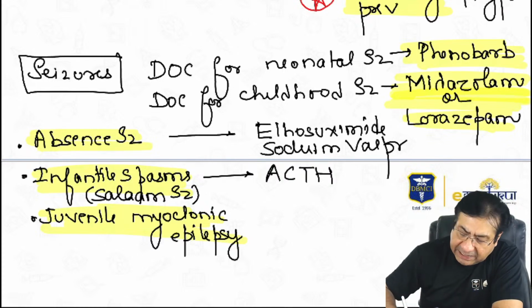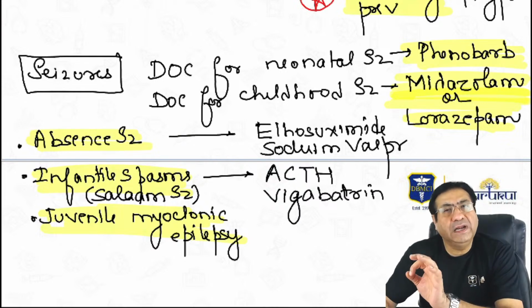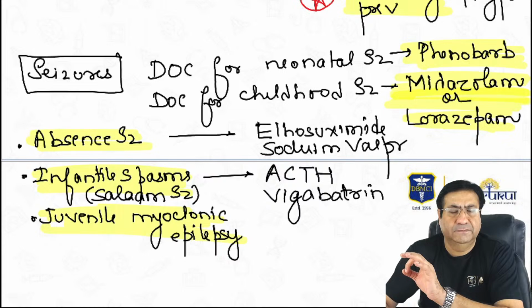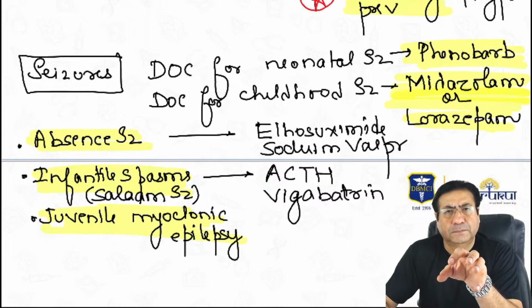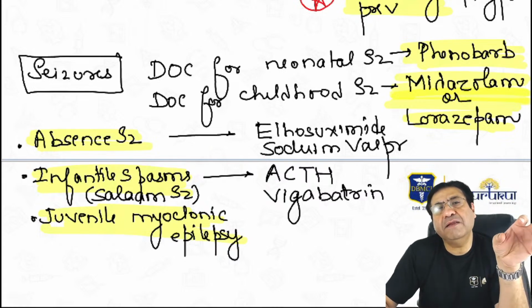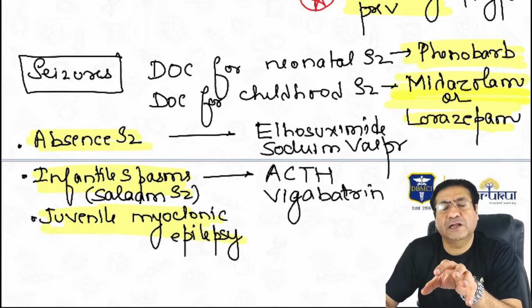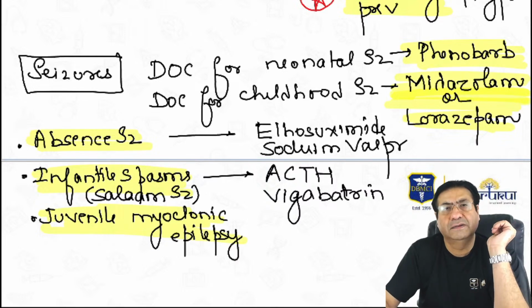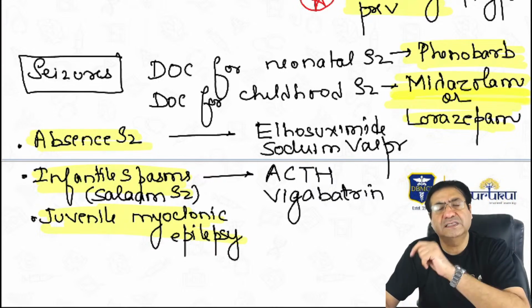Vigabatrin can be used as a second line drug. Vigabatrin is the first line drug only in infantile spasms associated with tuberous sclerosis. Tuberous sclerosis is a type of neurological disorder, which in children can sometimes be associated with infantile spasms. So when infantile spasms occur in tuberous sclerosis, the drug of choice is not ACTH, it is vigabatrin. But otherwise, if you are just asked infantile spasms, what is the treatment of choice? Answer is ACTH.